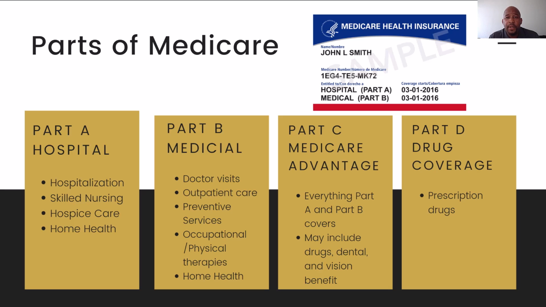Next, we have Medicare Part C, as in cat. That's going to be the Medicare Advantage plans. That covers everything that Medicare Part A and B covers, and also may include some additional benefits and services such as prescription drugs, dental, vision, hearing, as well as wellness programs, such as, for example, a gym membership. And then the last part we have over here is the Part D drug coverage, that is covering prescription drugs.